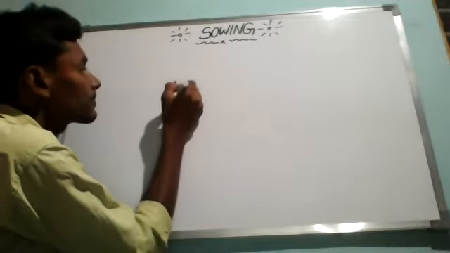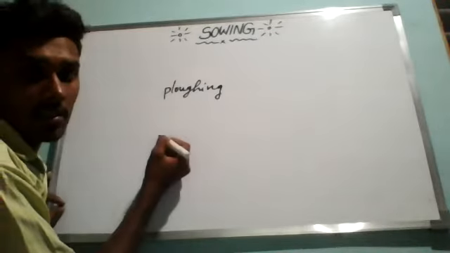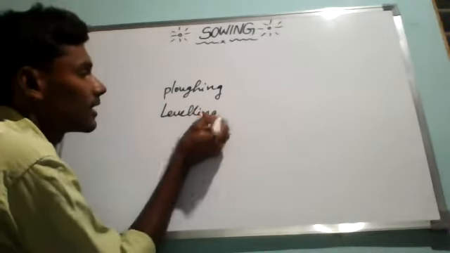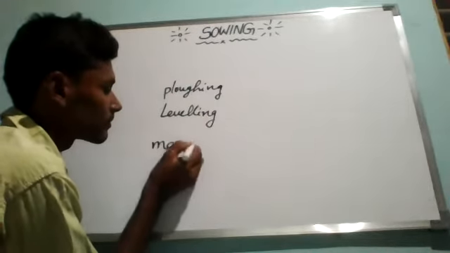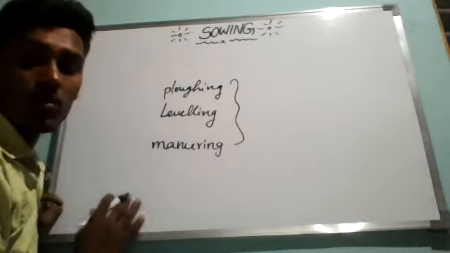plowing. In the last class we have already studied that. The next one is leveling, and the next one is manuring. So these are the 3 steps of preparation of soil.